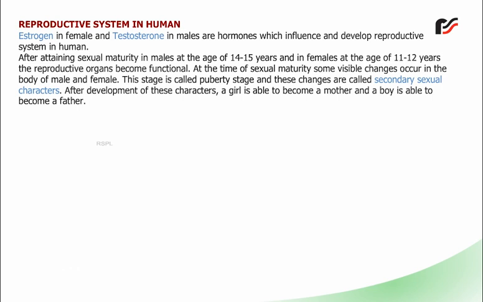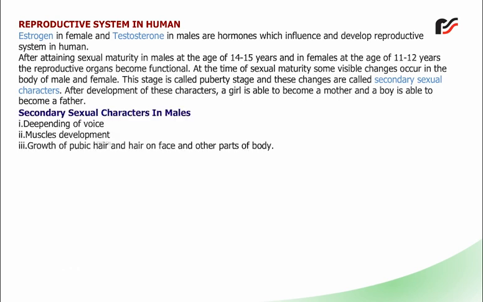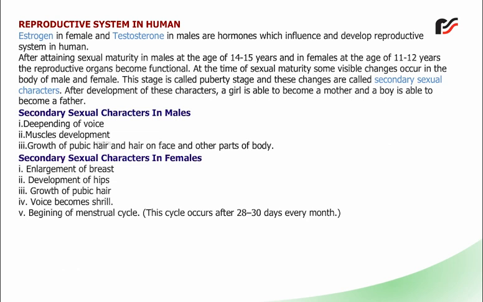Secondary sexual characters in males: 1. Deepening of voice. 2. Muscles development. 3. Growth of pubic hair and hair on face and other parts of body. Secondary sexual characters in females: 1. Enlargement of breast. 2. Development of hips. 3. Growth of pubic hair. 4. Voice becomes shrill. 5. Beginning of menstrual cycle. This cycle occurs after 28 to 30 days every month.